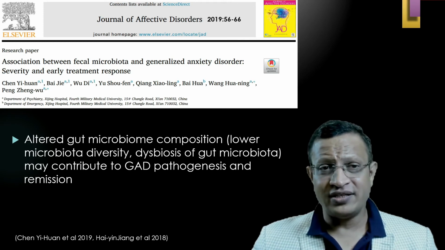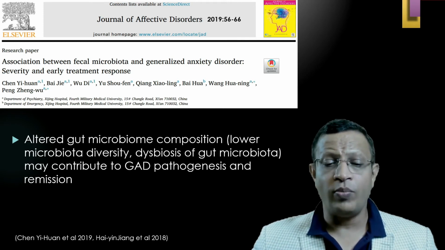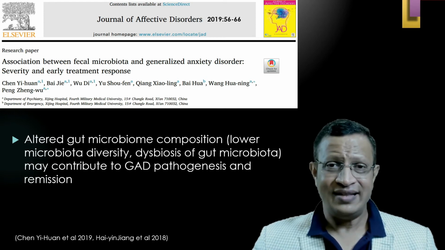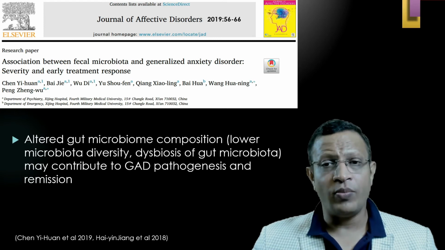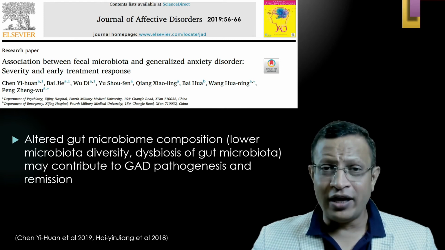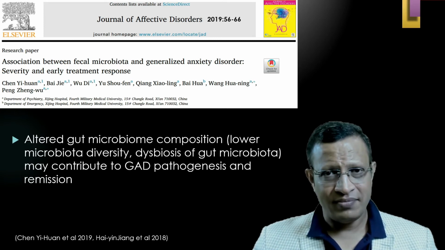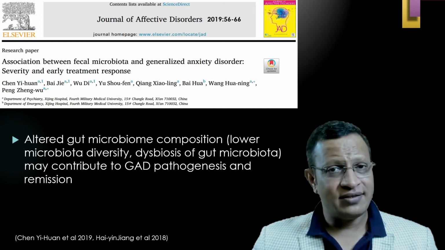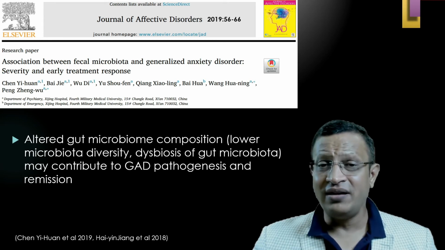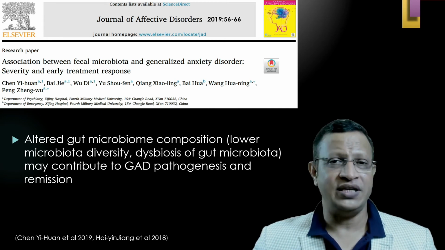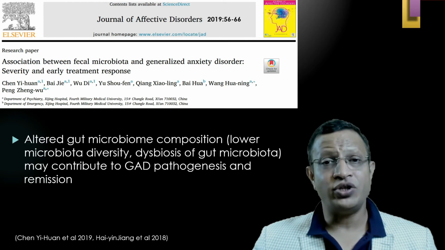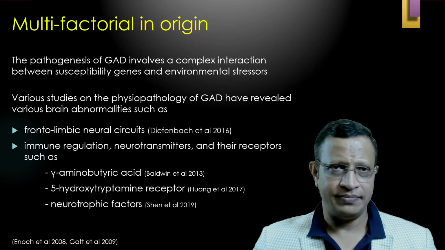And one important study said that altered gut microbiome composition, that means lowered microbiota diversity, that is, dysbiosis of gut microbiota. That means if the diversity of the microbes in the gut is less, there is high possibility the patient will suffer from GAD, and hence this dysbiosis has been considered a pathogenesis for GAD. The reason being, the gastrointestinal system is considered a second brain because the majority of the neurotransmitters are also produced here.